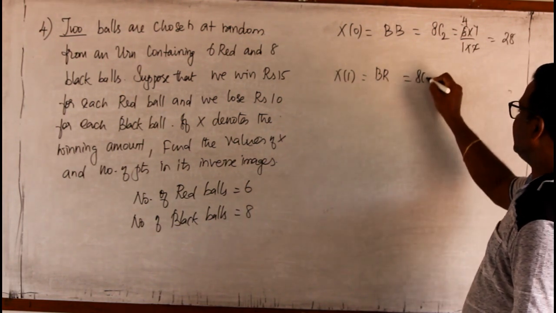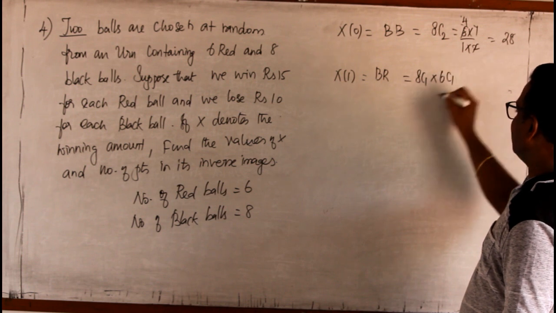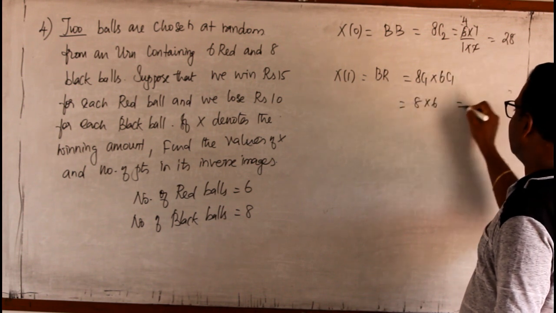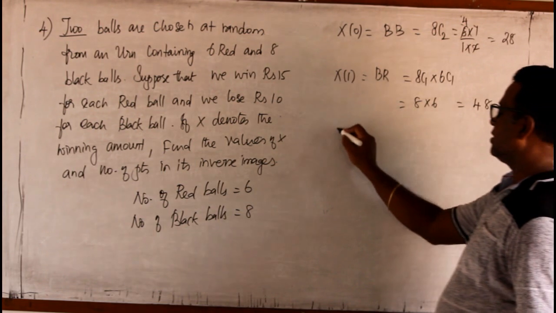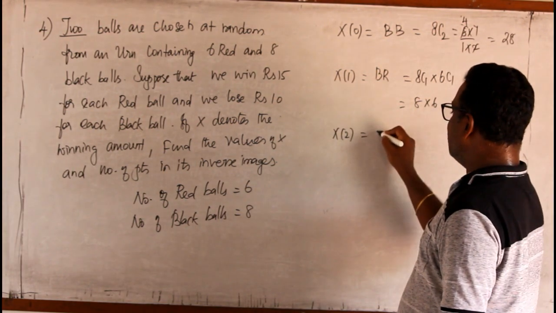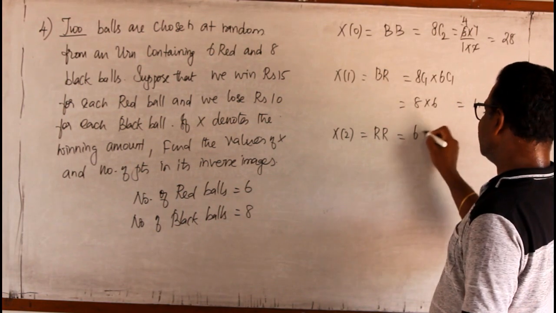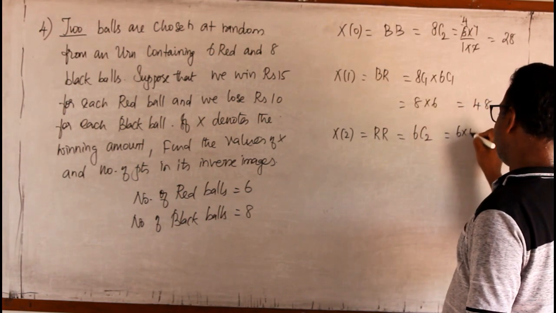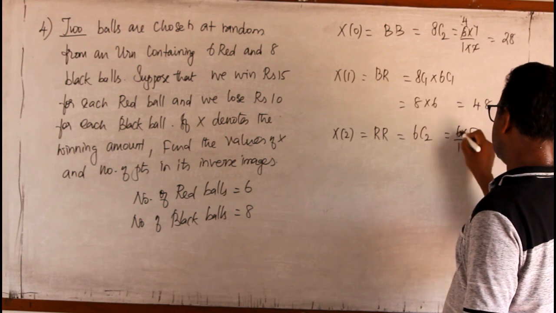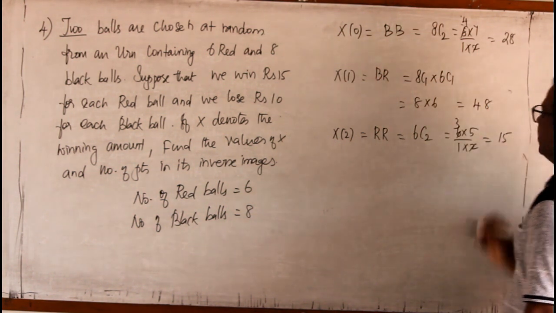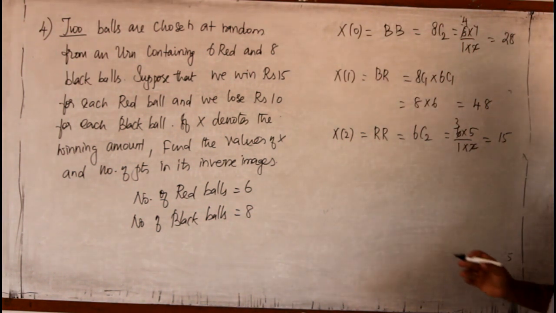It is 8C1 into 6C1, 8 into 6, 48. Then X of 2 is both are red, taken from the 6 red balls. It is 6C2, 6 into 5 by 1 into 2, 3 times 5, 15.